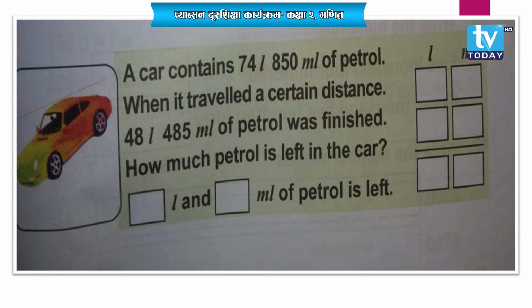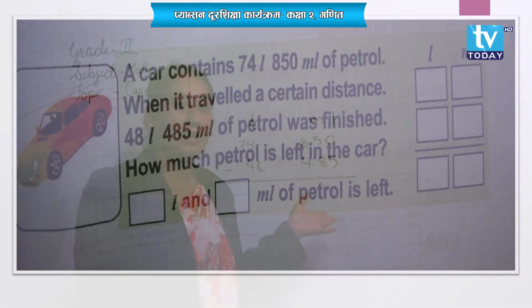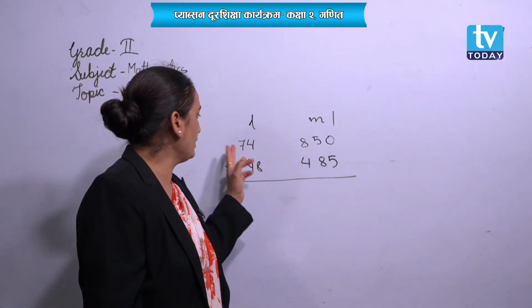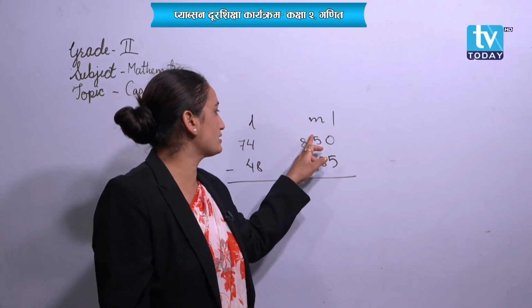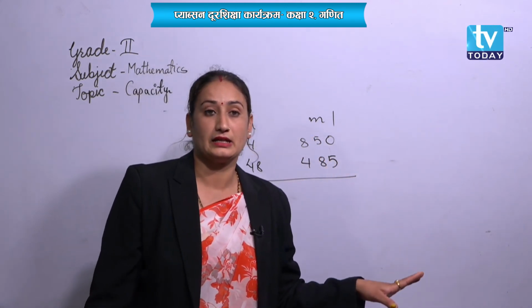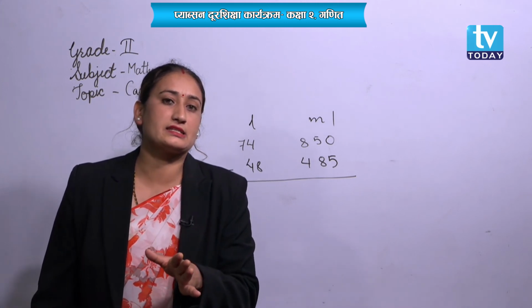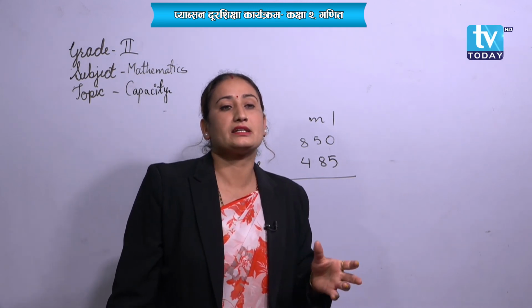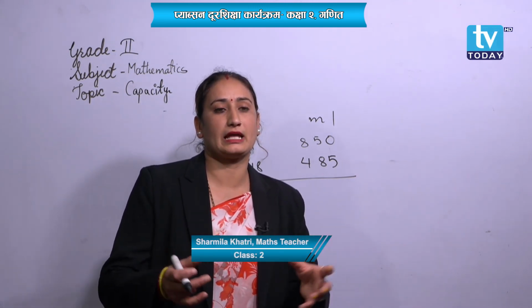Then how much petrol is left in the car? Now students, finished means we have to subtract. Total amount or total capacity of the car is 74 liter 850. That means a car had before 74 liter and 850 milliliter of petrol inside it. Now while traveling a certain distance, it reduced some amount of the petrol. Now what is the total amount of petrol left in that car?